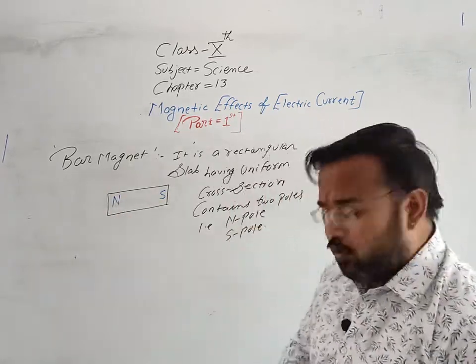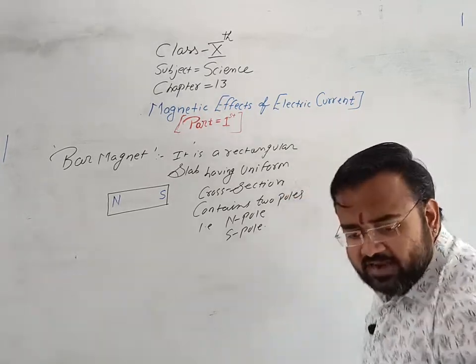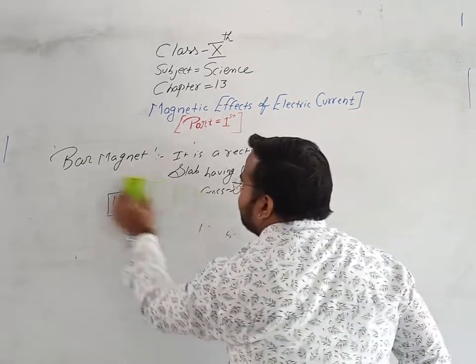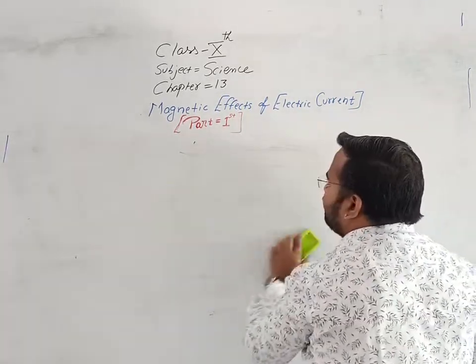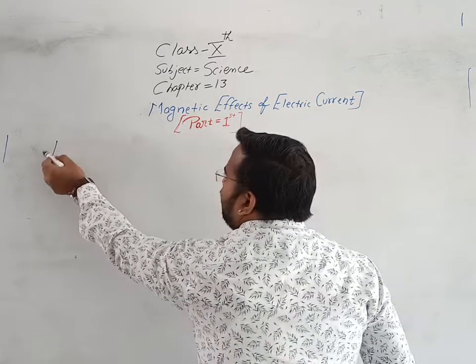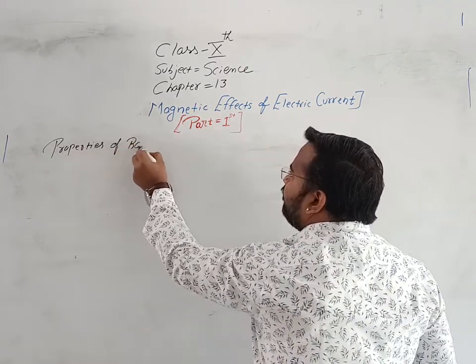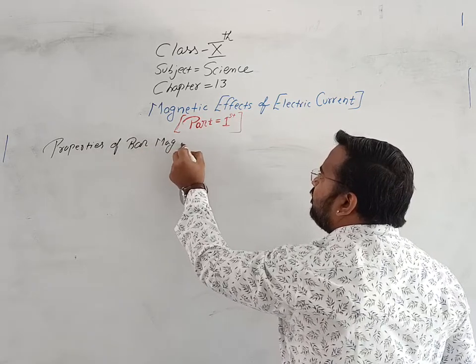Now we are going to see the properties of the bar magnet.